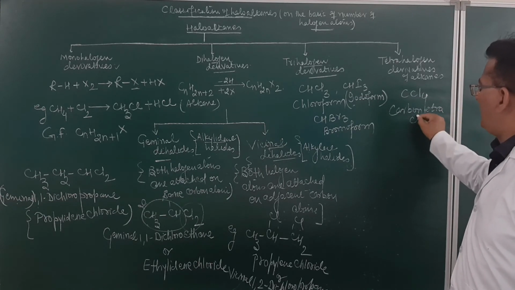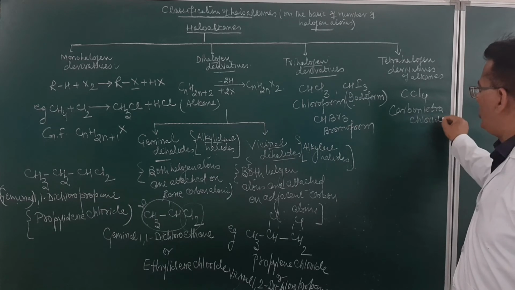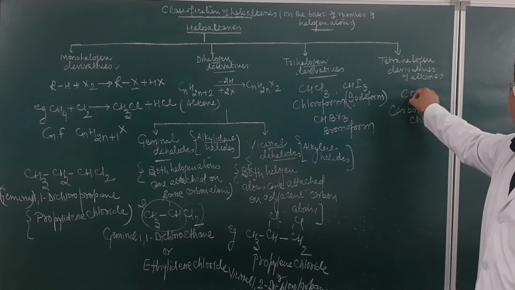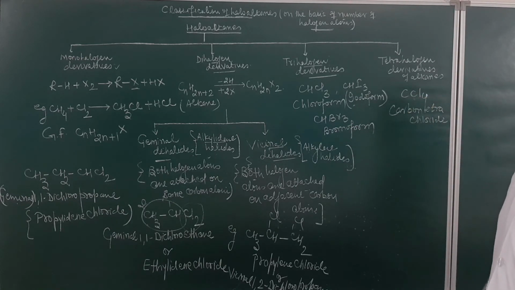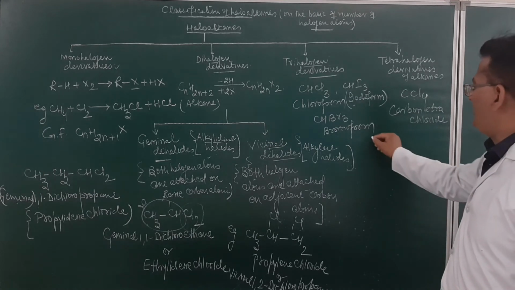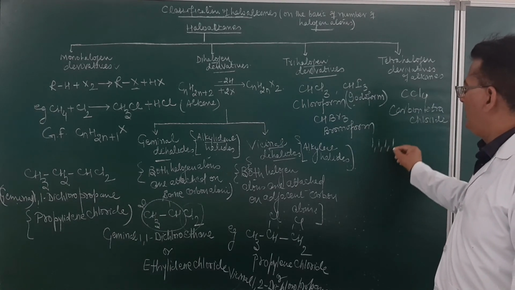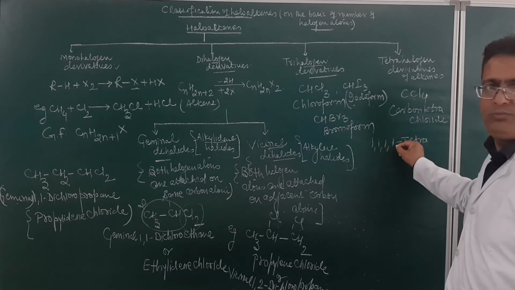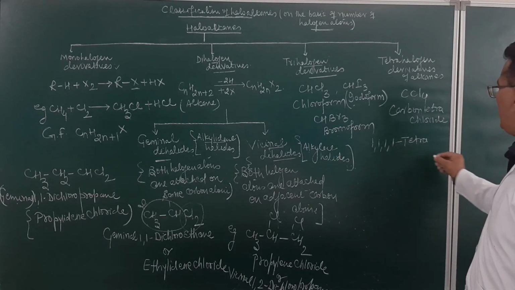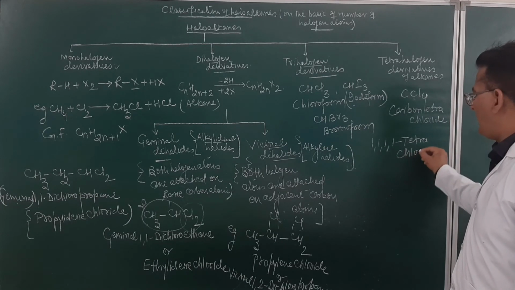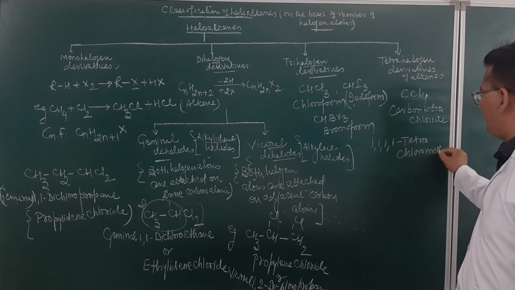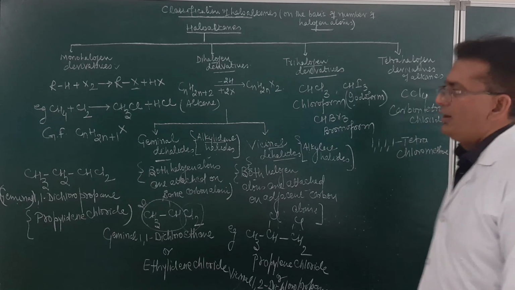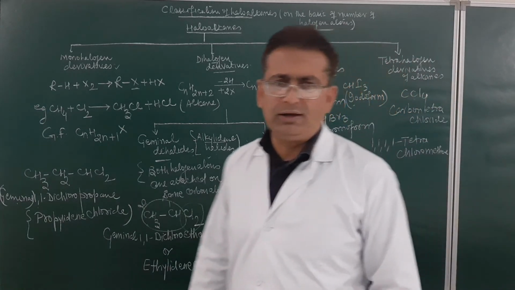Am I clear, student? What will be the IUPAC name of this? 1,1,1,1-tetrachloromethane. So the IUPAC name of this will be 1,1,1,1-tetrachloromethane, because 4 are substituted. The name of an organic compound must always begin with a capital letter. I think I shall be very, very clear, student.